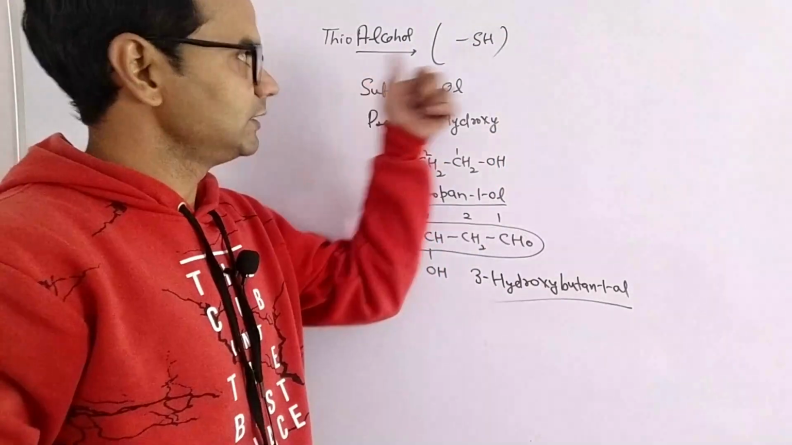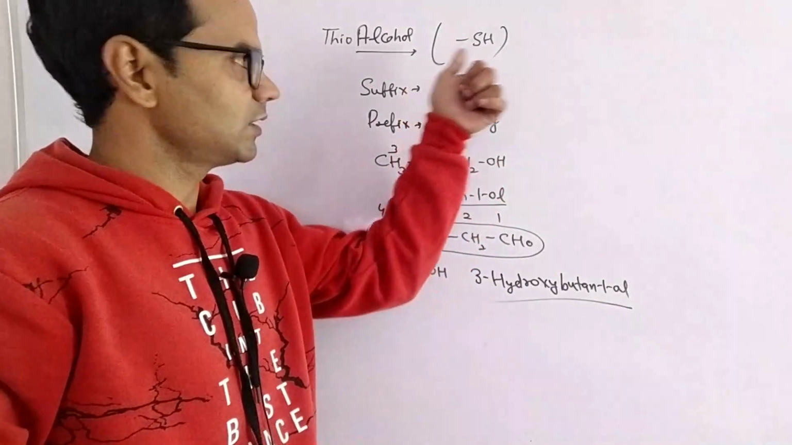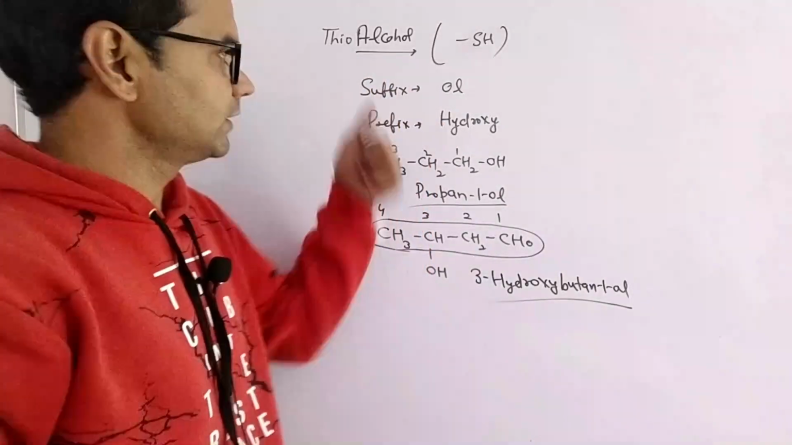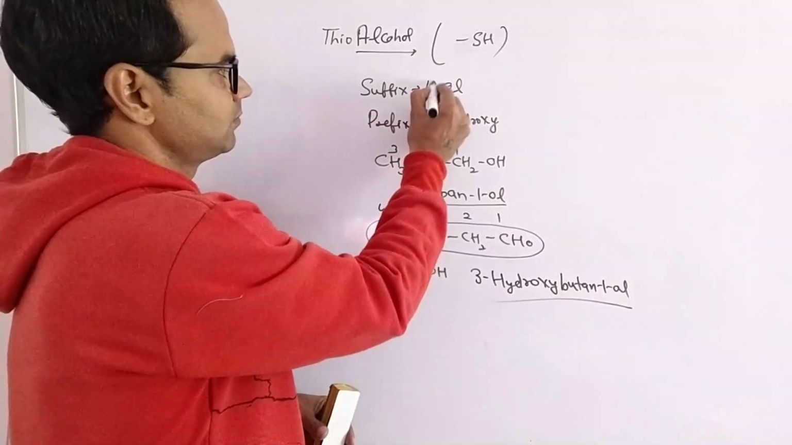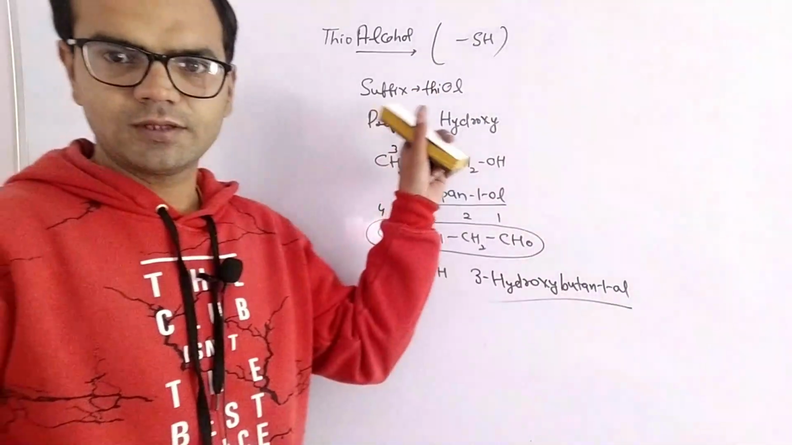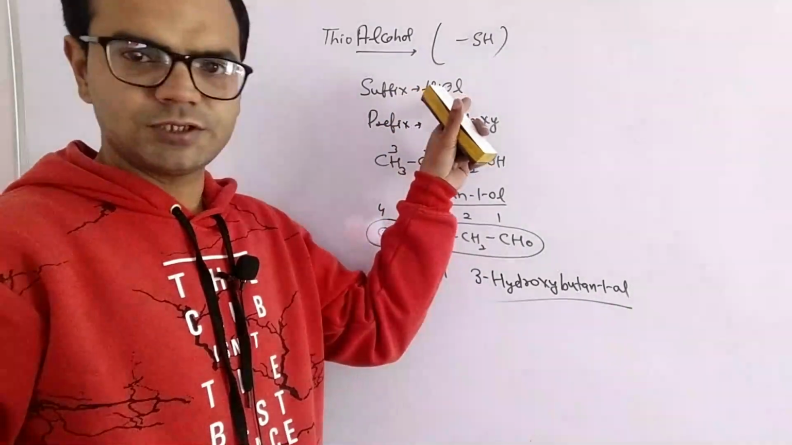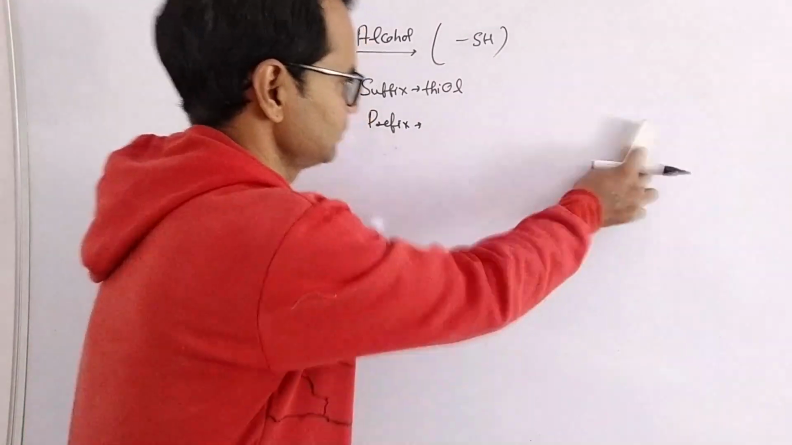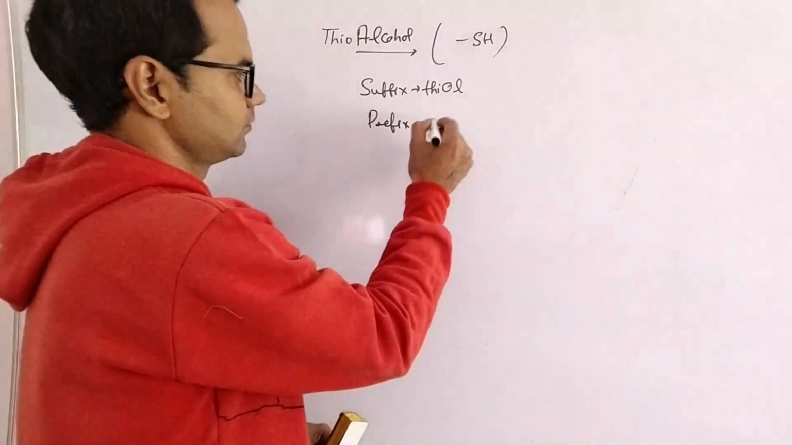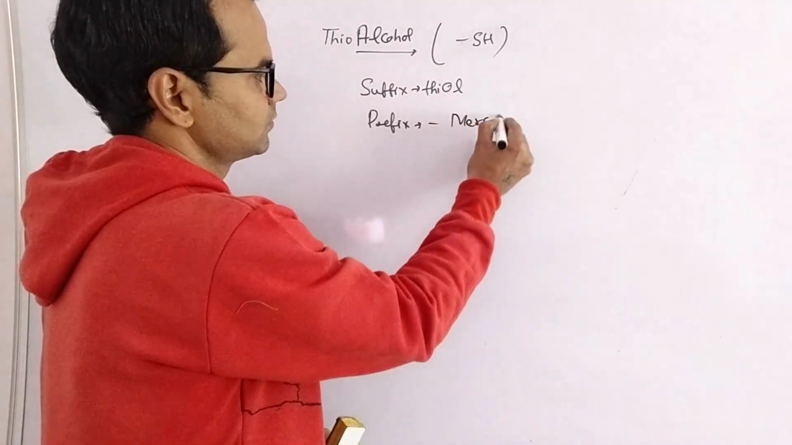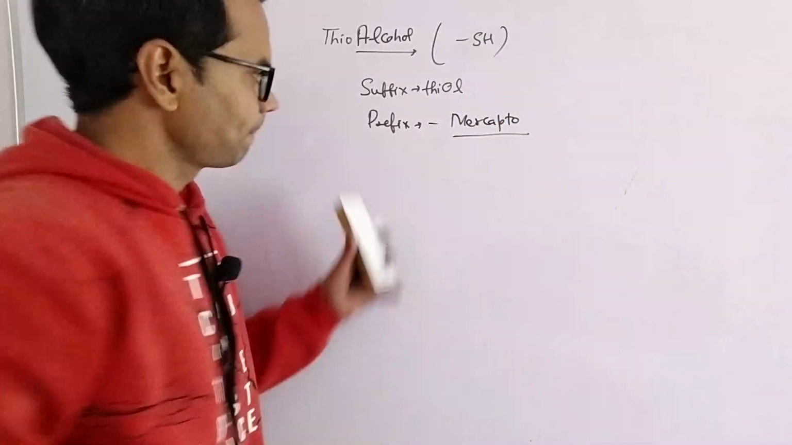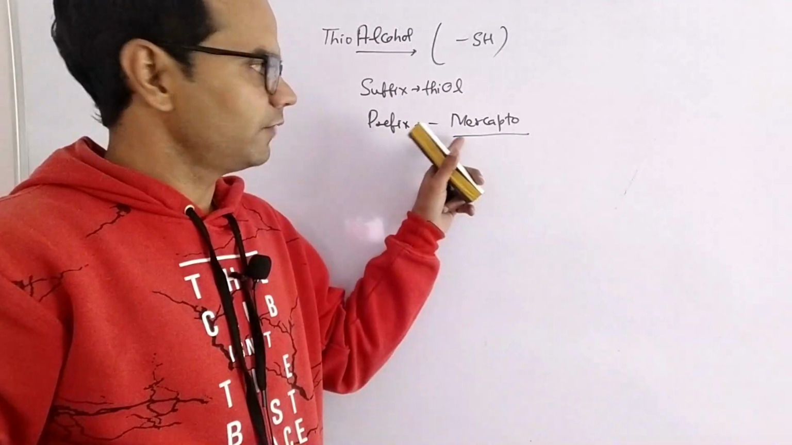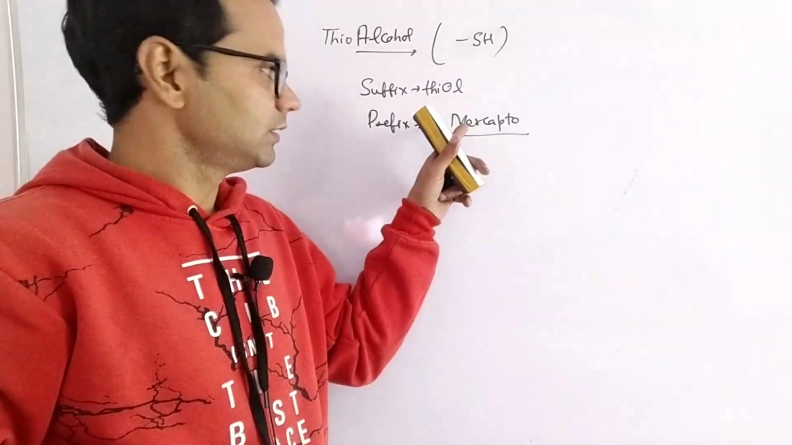The symbol of thioalcohol is SH. Instead of oxygen we now have sulfur, and for sulfur we use the word thioalcohol. So the suffix is thiol, changing from -ol to -thiol, and the prefix is a special prefix, mercapto. It is used when a higher priority group is included in the chain.